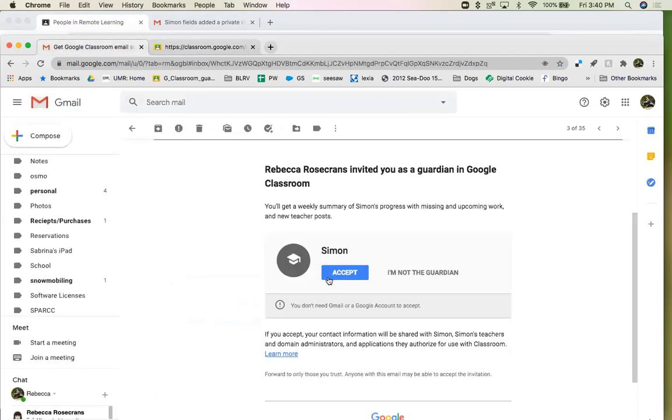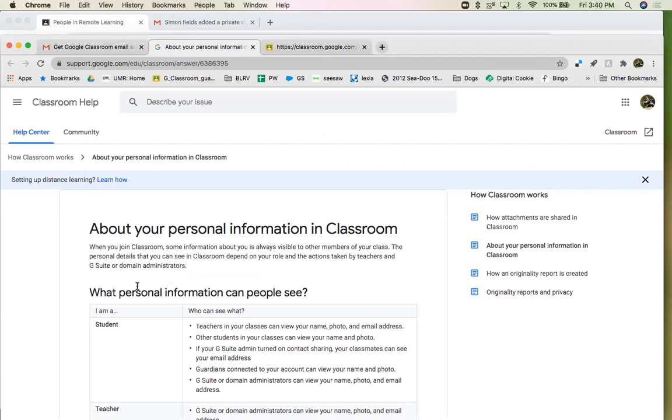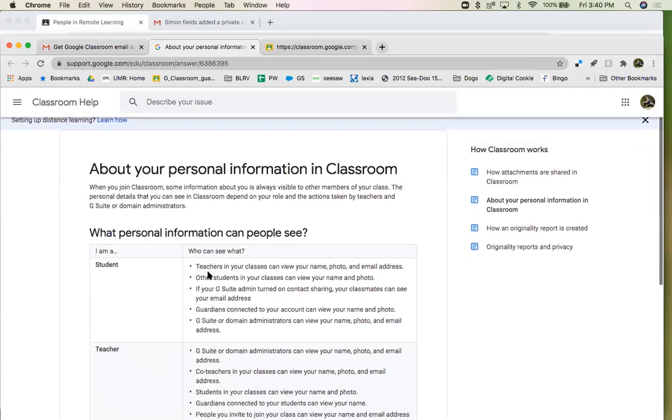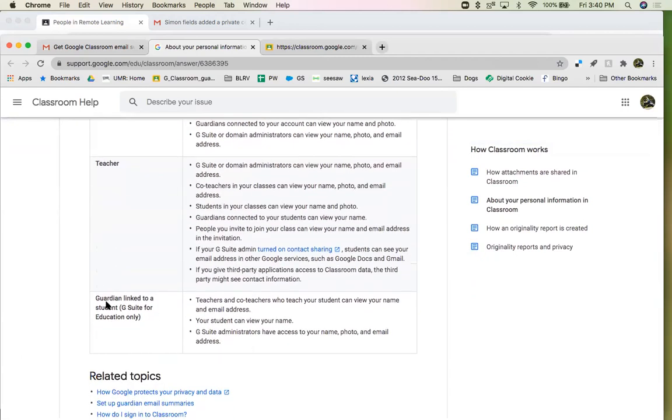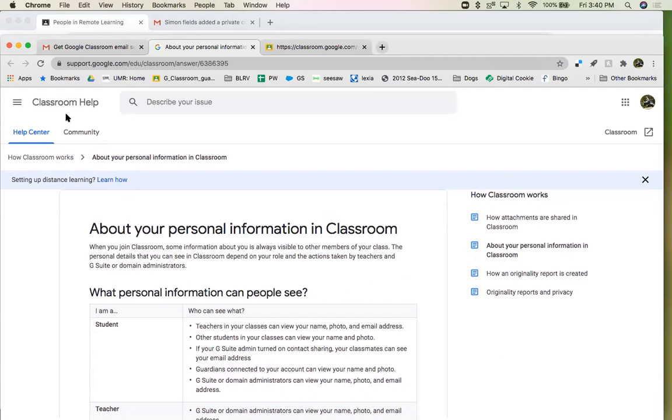So also in that message, there's a little learn more. So you can find out about who sees what. I'm a student, this is what you get. I'm a teacher, and from the guardian or parent side, this is what they'll see. So if you want to find out more, check out the classroom help, and you can search up guardian emails, guardian messages in Google Classroom to get to this page.